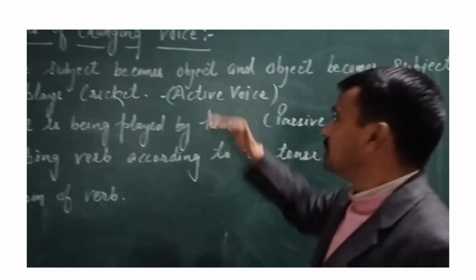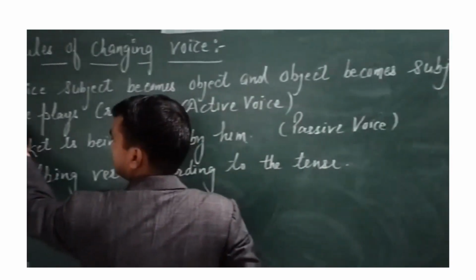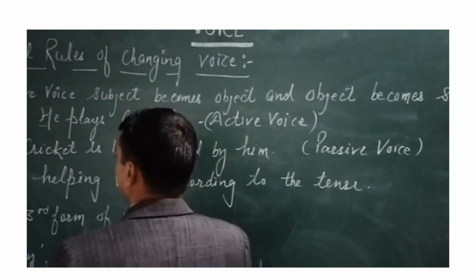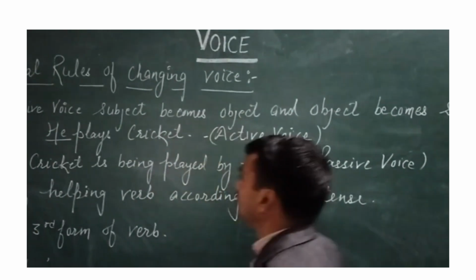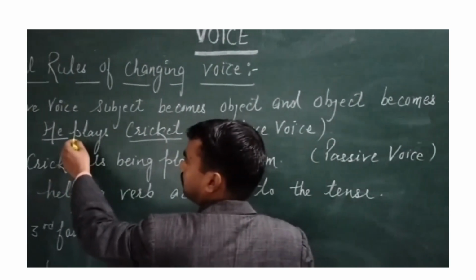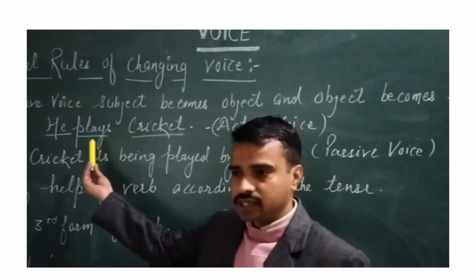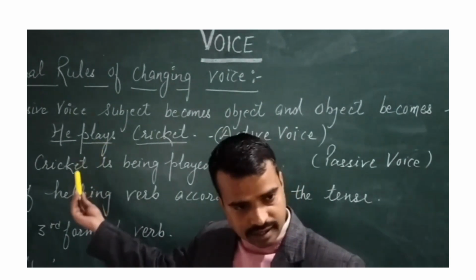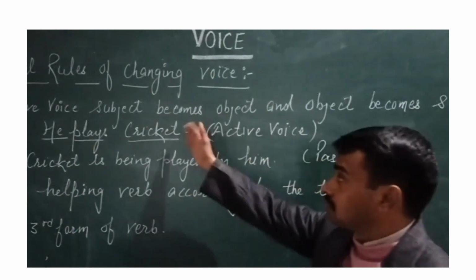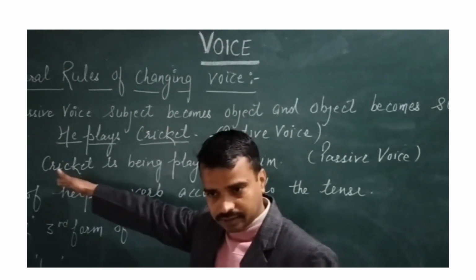So when we change it into passive voice, the subject is he and the object is cricket. This is the verb, first form of verb with s, so this is present indefinite tense. Clear? So cricket, we are just putting in place of the subject here.